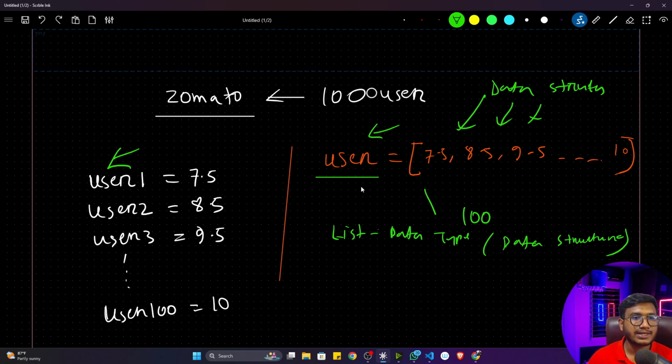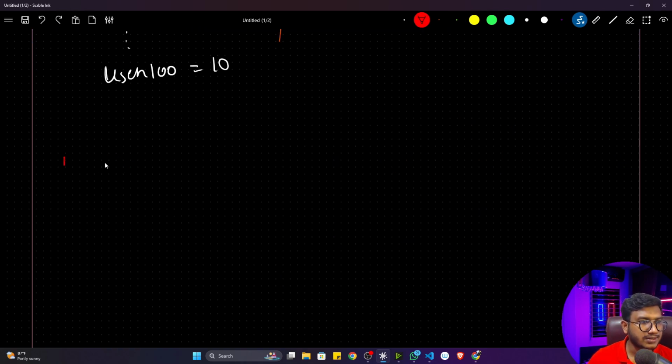So that's why this particular list data structure is very important inside Python, because it helps you to store the data in an efficient way. And trust me guys, whenever you will be creating different applications, you'll be using this list data structure a lot. So make sure you are learning this concept in detail. And I'll make sure the way I'm going to teach you this list, there won't be any kinds of doubt.